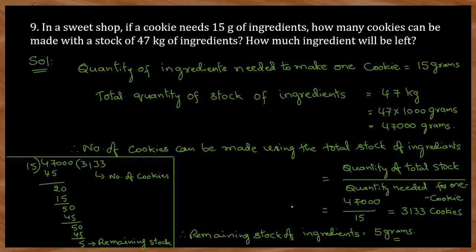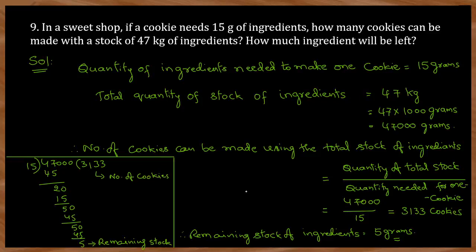Before going to that, see, in a sweet shop, a cookie means one of the sweets, any one of the sweets, and it needs 15 grams of ingredients. How many cookies can be made with a stock of 47 kilograms? To find that out, you have to divide the total stock by the ingredients needed for one cookie. Then you can find out how many cookies he can make.